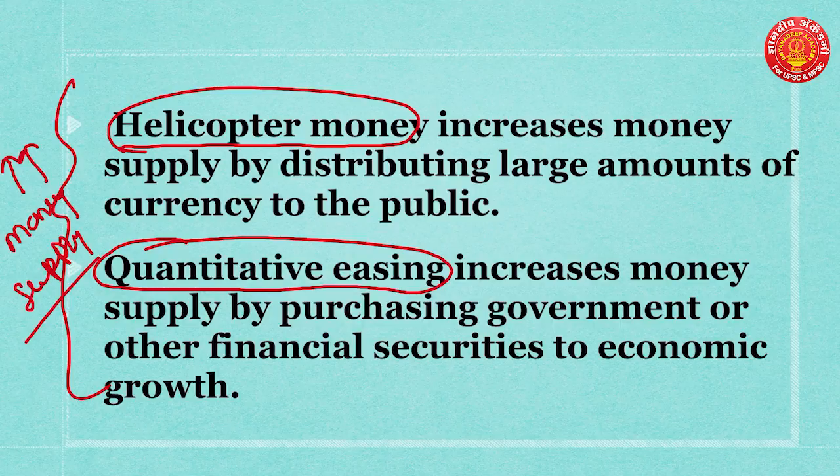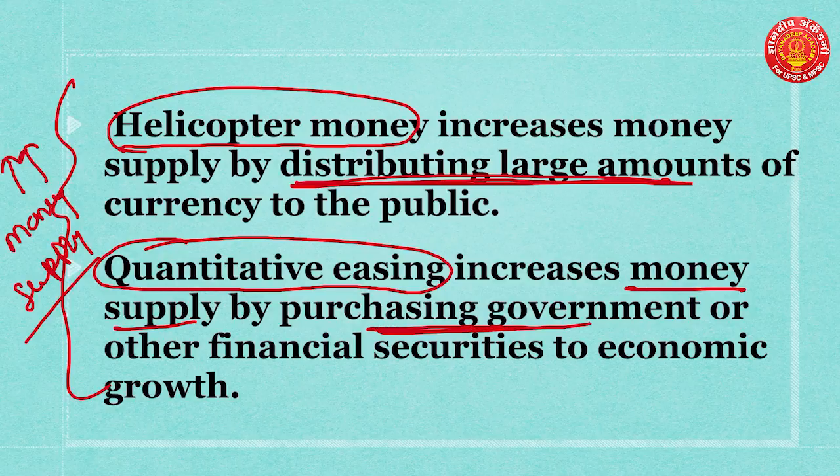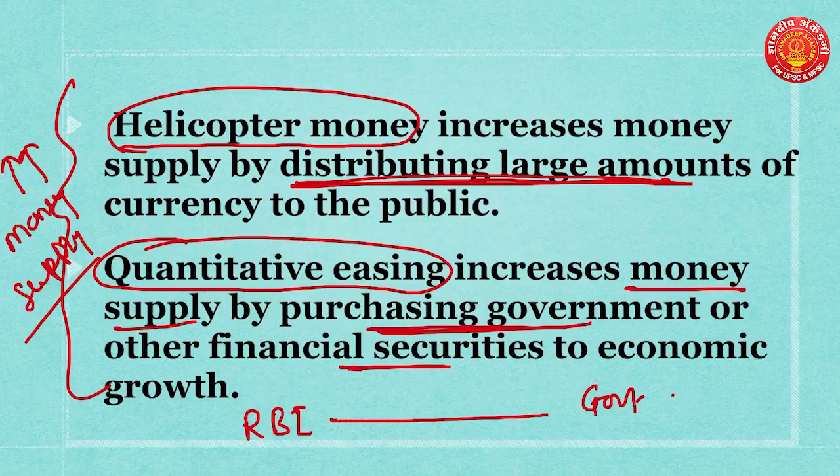But in case of helicopter money, the government increases money supply through distributing currency, a large amount of currency, to the public through various means. But in case of quantitative easing, the government increases money supply by purchasing government securities or other financial securities. Like in case of India, let us say the Reserve Bank of India, RBI, purchases government securities, right?